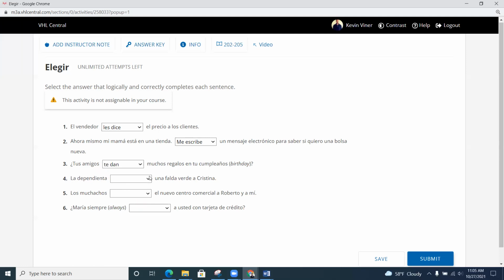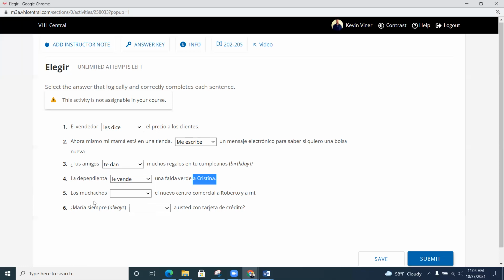4. La dependienta blank una falda verde a Cristina. So les compra, le vende, les vende. Pausa. Y hemos vuelto. Aquí sería le vende, porque la dependienta is the clerk, right? So it's selling, makes sense, not buying. Y a Cristina, entonces le, es como decir a ella.